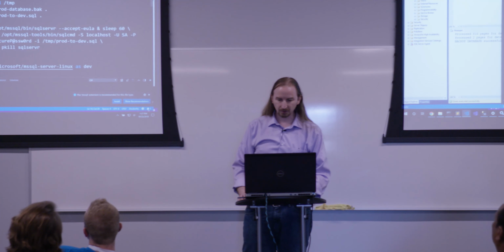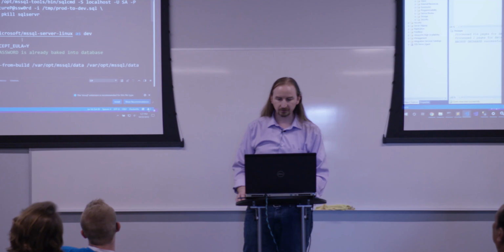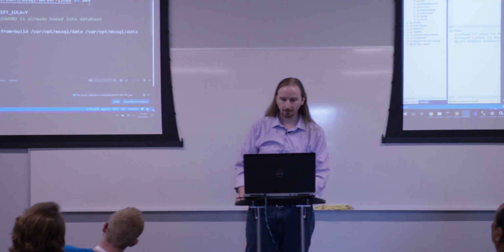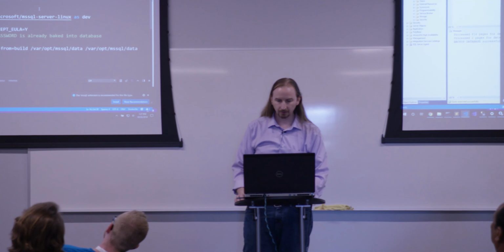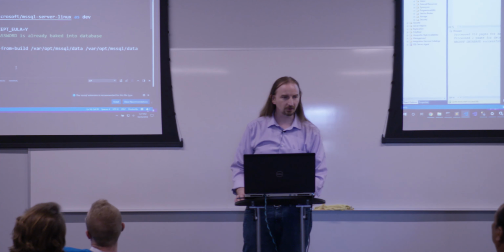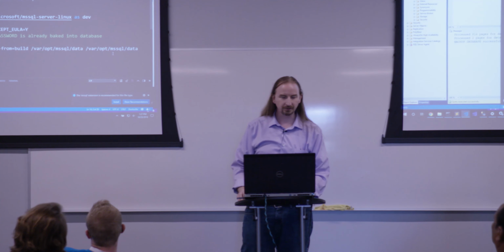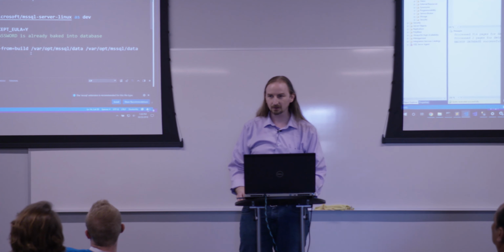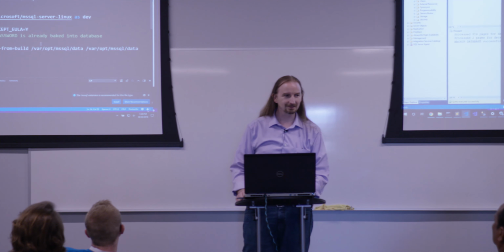So this Docker file will build all of that content, run that SQL script, and get us to the right place. And then we're going to use a multi-stage build here to start a new container called dev. So now we don't have the production database in our temp folder anymore. This is a second container. And we're just going to copy from build, so copy from that other container. We're going to copy that into this new image in the same place. We now have this image that has all of the Docker content and all of the production data here in our container.